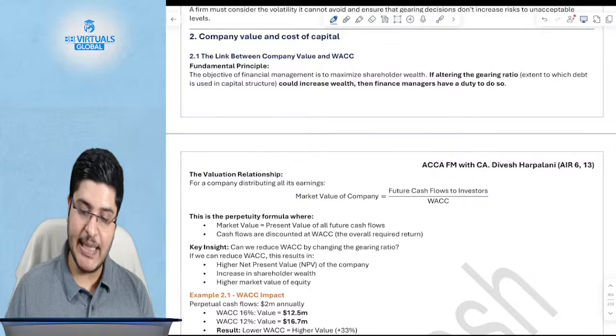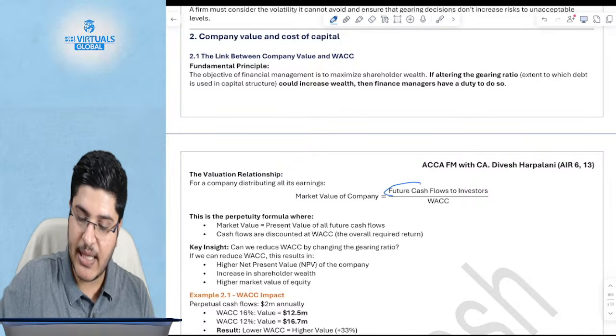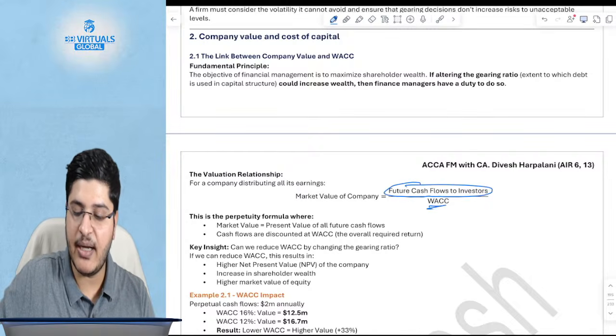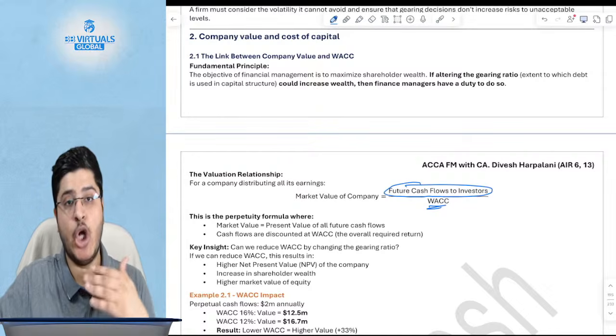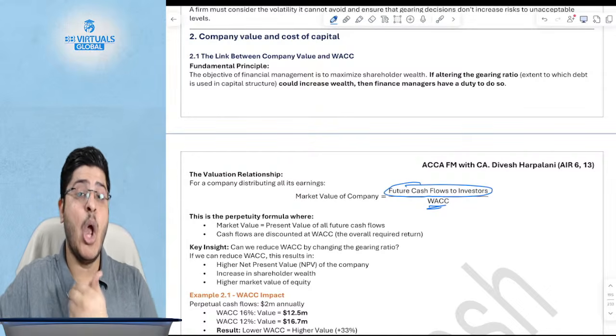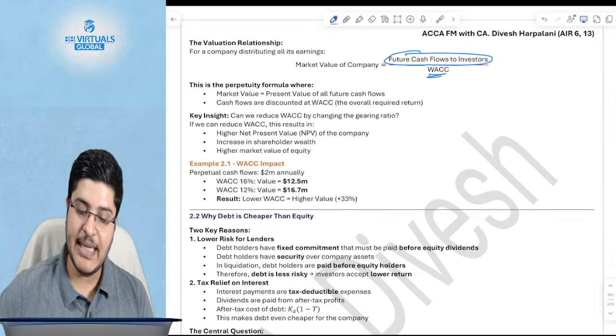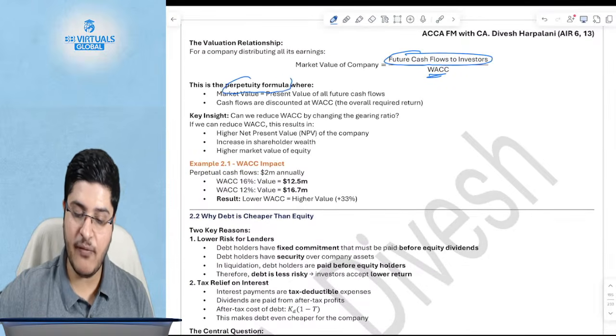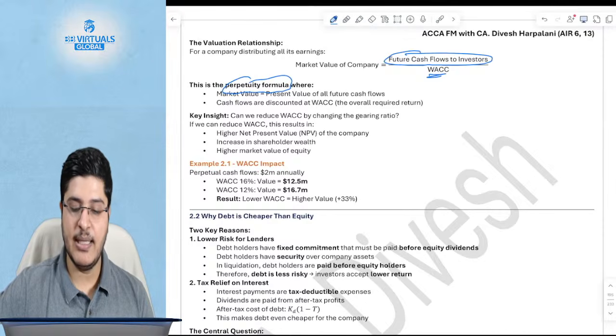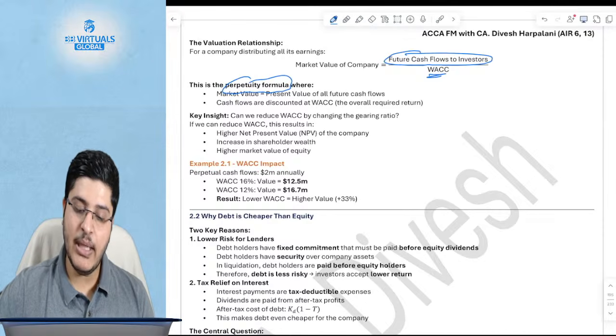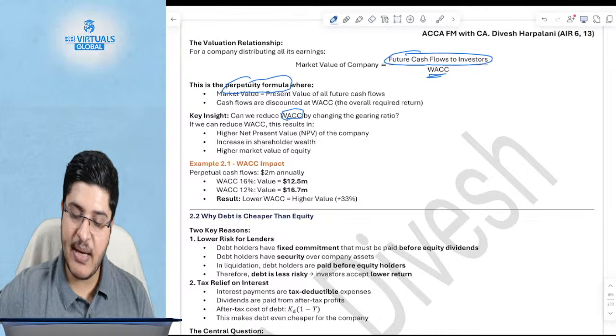So basically, it is as simple as future cash flows that the investors will get divided by the WACC. All the future cash flows that will go to all the capital providers divided by the WACC of the business. This is nothing but the perpetuity formula which we had discussed yesterday. The only thing is, can we reduce the WACC by changing the gearing ratio? Yes, the answer is yes.